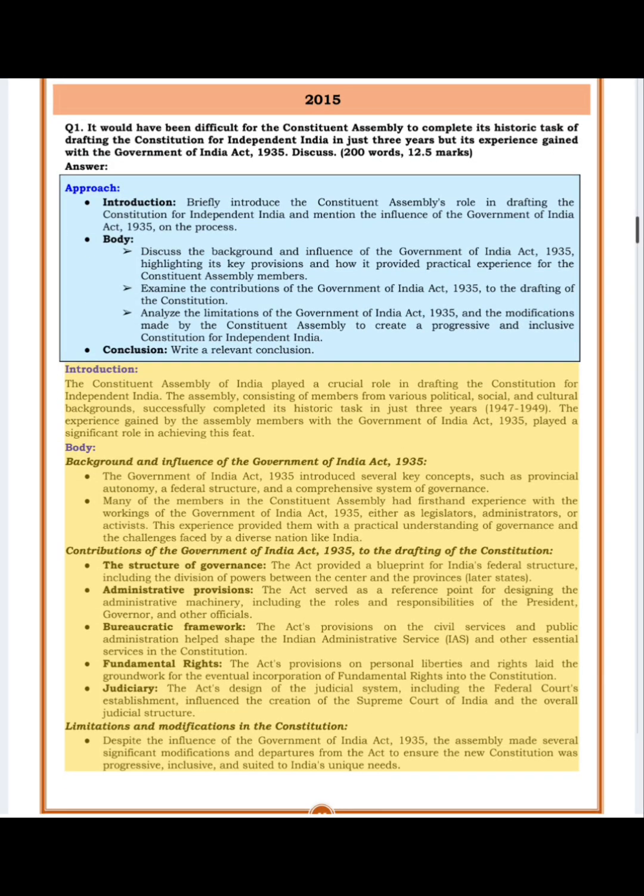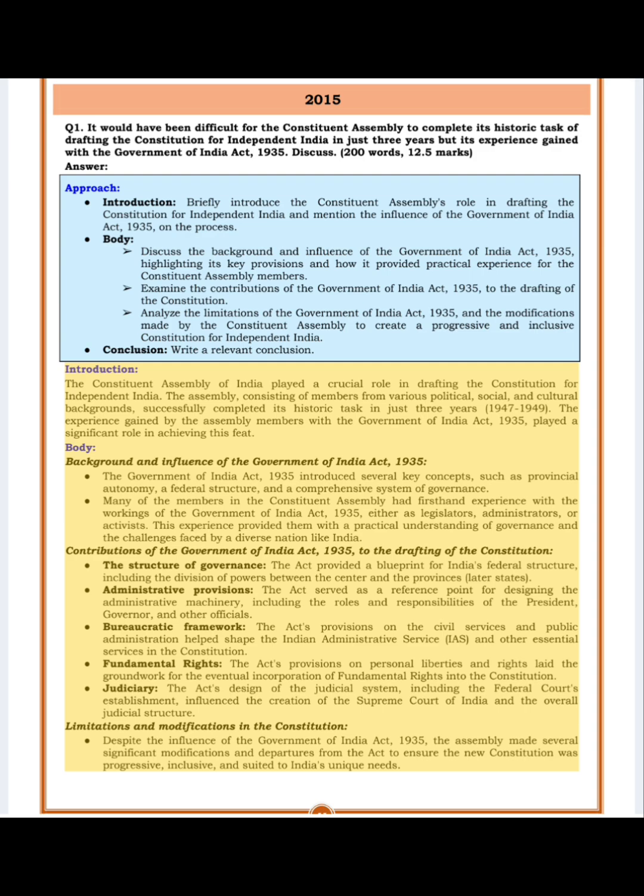Introduction. The Constituent Assembly of India played a crucial role in drafting the constitution for independent India. The Assembly, consisting of members from various political, social, and cultural backgrounds, successfully completed its historic task in just 3 years, 1947–1949. The experience gained by the Assembly members with the Government of India Act, 1935, played a significant role in achieving this feat. Body: background and influence of the Government of India Act, 1935.